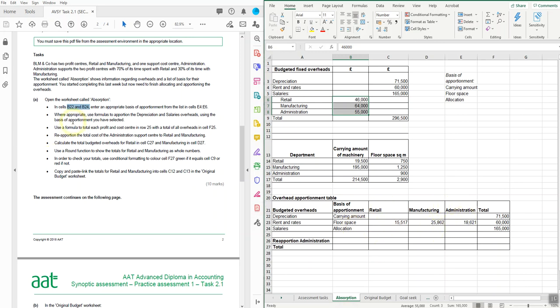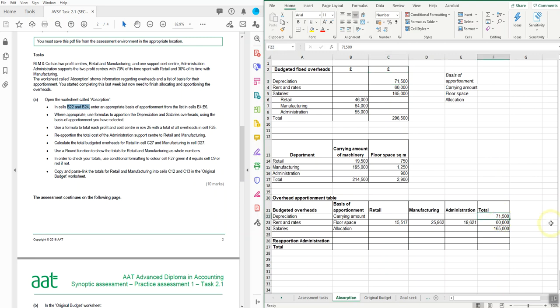So that's step one. It then says use formula to apportion the depreciation and salary overheads using the basis of apportionment you have selected. So whatever you've chosen here is the basis that you're going to use. I've chosen carrying amount to apportion those costs. As we've chosen carrying amount, we've already been given the total from here. So there's the depreciation total, 71,500, and that figure has already been brought down for us.